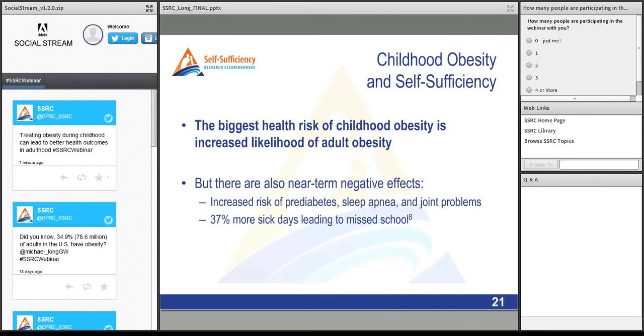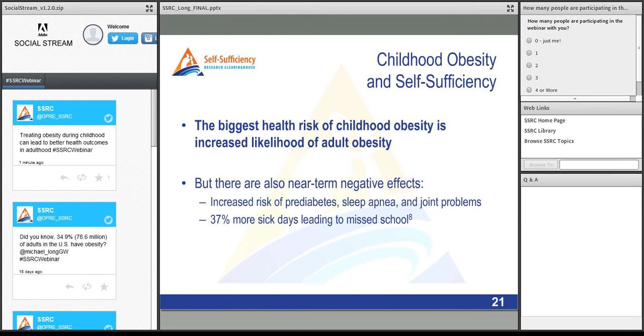So there are health problems and other problems during childhood due to obesity, but the biggest health risk of childhood obesity is actually the increased likelihood of adult obesity. And the older children get, and the more they have obesity during adolescence, the more likely it is that they will maintain obesity during adulthood. And as I already mentioned, it's very difficult to reverse obesity during adulthood. So really we should be focusing on getting children through childhood at a healthy weight so that they can have a chance at having a healthy weight during adulthood.